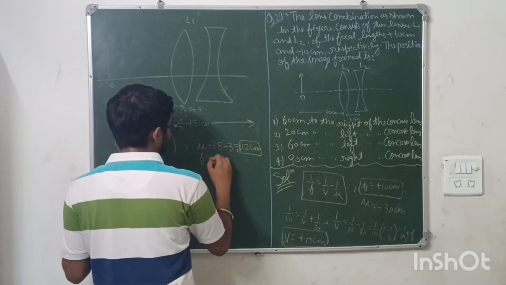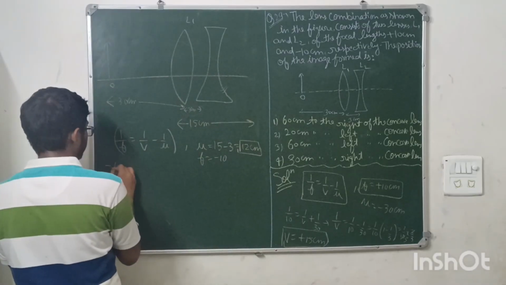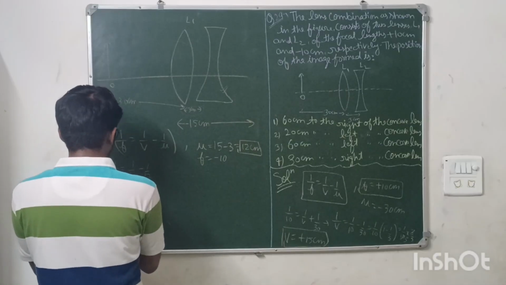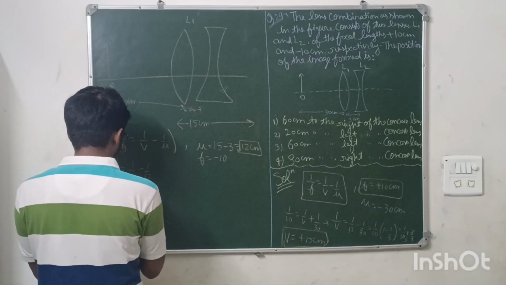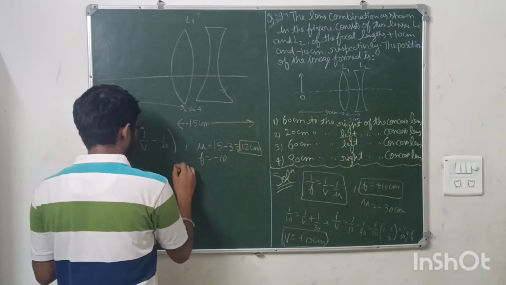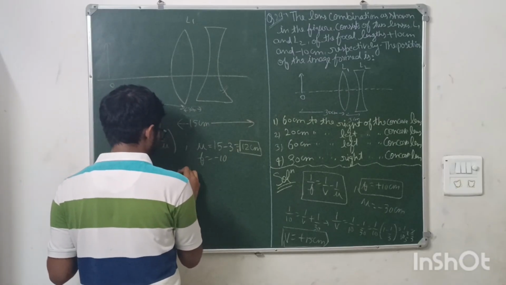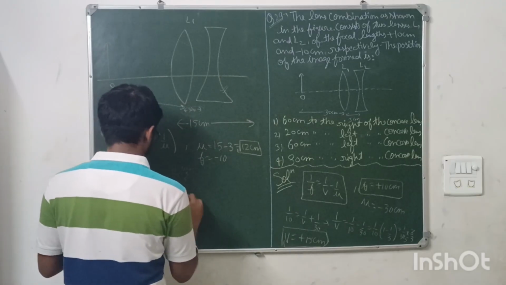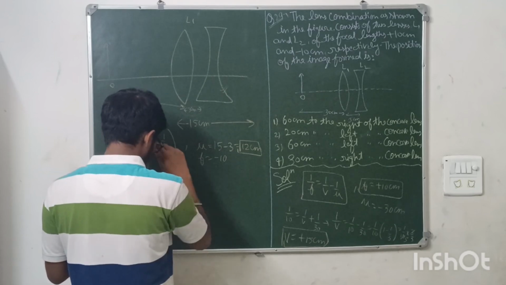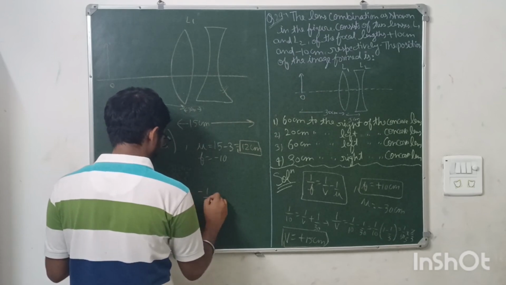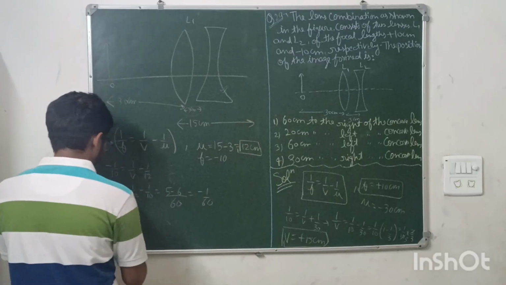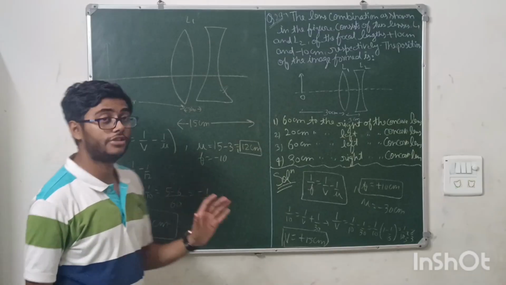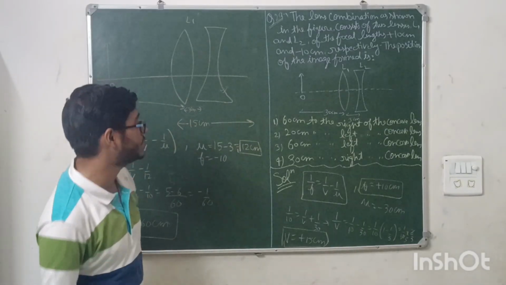U is there, f is given as minus 10. So just apply. Minus 1 by 10 is equal to 1 by v minus 1 by 12. So here 1 by v will be 1 by 12 minus 1 by 10. You can solve this. The LCM of 12 and 10 is 60. So 5 by 60 minus 6 by 60, it's minus 1 by 60. And v is coming out to be minus 60 centimeters, means the final image is formed at the negative side, minus 60 centimeters.